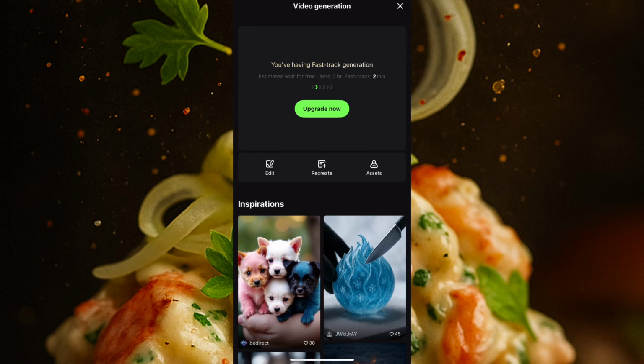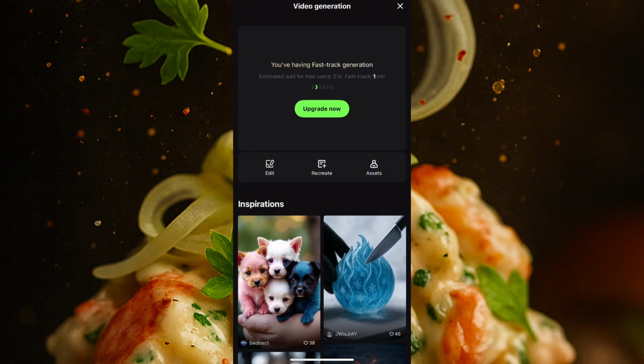So we're waiting for it to generate. We are here. It's taking time, but yeah. Once you click on generate, it will ask you to wait. So here it's saying 2 minutes. Image will be ready in 2 minutes. So we'll wait, and after 2 minutes when this image is done generating, I'll show you the results.